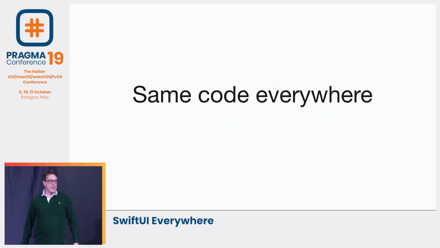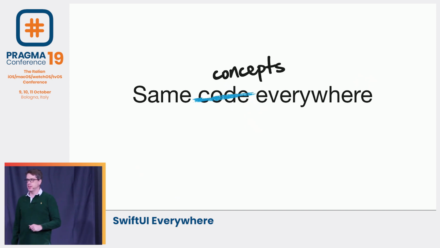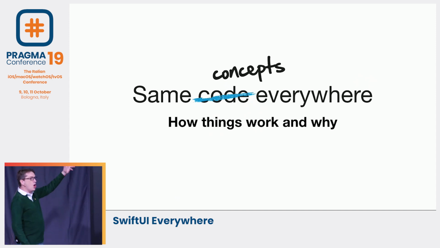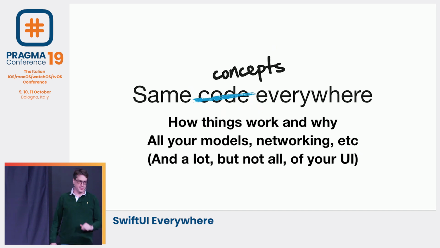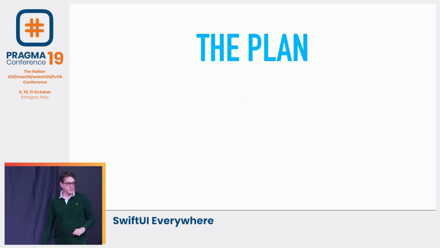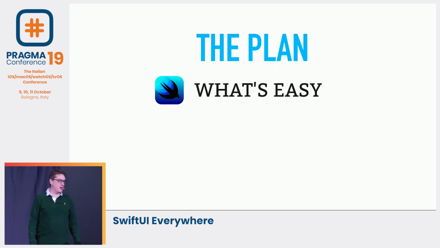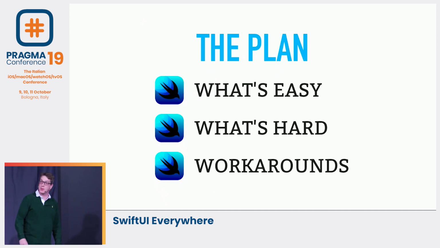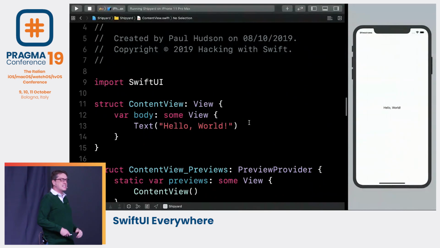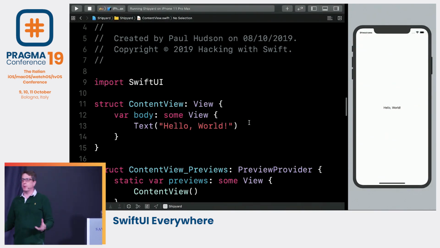So it's not saying the same code everywhere. Instead, it's saying the same concepts everywhere. You may learn how things work and why. You may share your models and your networking, and of course, you'll share a lot of your UI code, but not all of it. So in today's talk, brought forward early, just for you folks, we'll talk about what's easy in SwiftUI, what it makes harder, and what are the interesting workarounds and hacks we can put in place to make our life easier. So here is the classic DubDub DC example of SwiftUI.